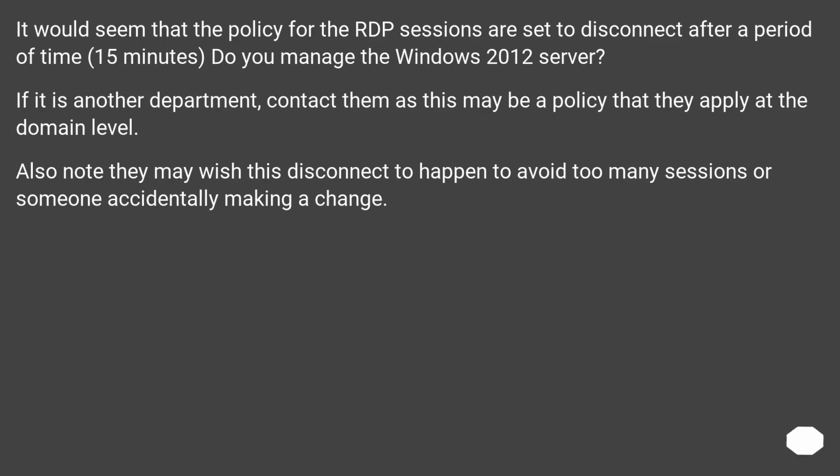It would seem that the policy for the RDP sessions is set to disconnect after a period of time, 15 minutes. Do you manage the Windows 2012 server? If it is another department, contact them, as this may be a policy that they apply at the domain level. Also note they may wish this disconnect to happen to avoid too many sessions or someone accidentally making a change.